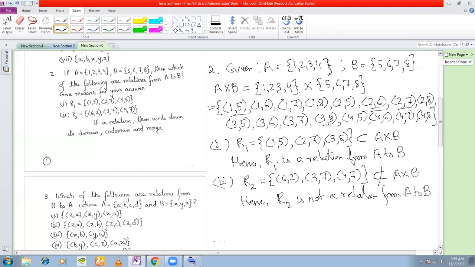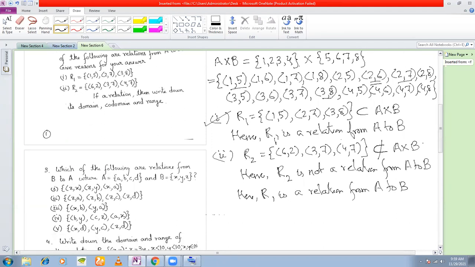Okay, the second part of the question is: if R1 or R2 is a relation, then write down its domain, codomain and range. First of all, we know that R1 is a relation from A to B. Therefore, if it is a relation, then it must have a domain set.